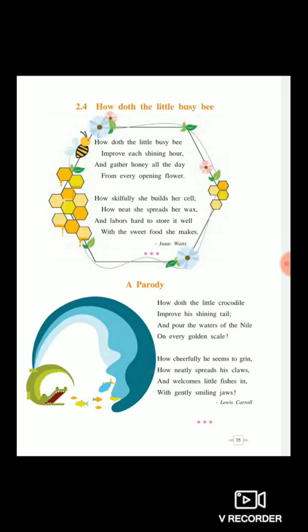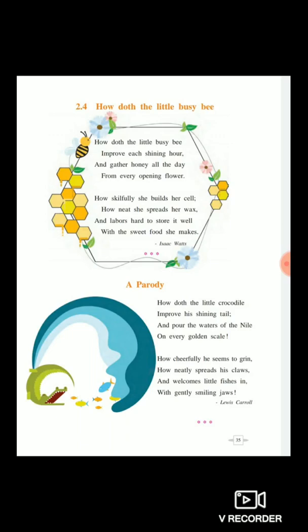So, in simple words, a crocodile is not working hard. The parody sounds funny because it is in complete contrast with How doth the little busy bee. So the crocodile is not working hard here. The crocodile stands for laziness, mischief and negativity, whereas the bee stands for hard work and positivity.